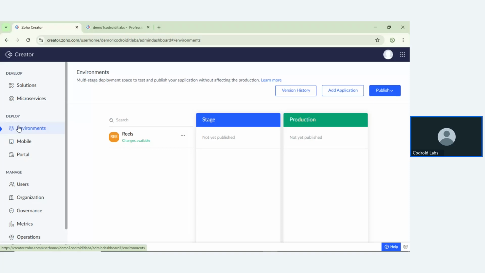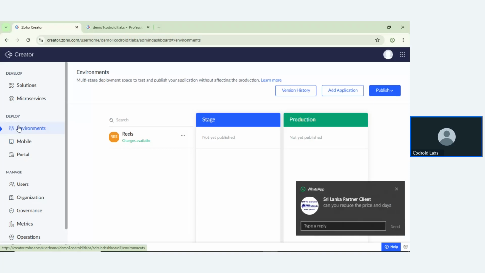You can push. First of all, you can create an environment, where the development, staging, and production environments are three separate databases. In the development environment, the developers work and then push into the staging environment. The client tests the component and issues, and if it is fixed and working properly and the client is satisfied with the work, the developers push it into production. So that is also an environment.